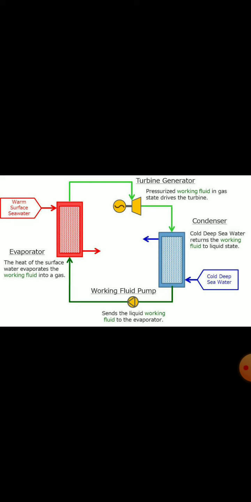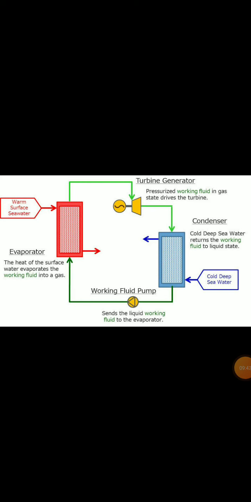Now, on the other hand, there is cold water coming from the deeper section. The cold water from the depth of the ocean will be pumped up, and as it is cold water, it will condense the vapor again to liquid. Then again that liquid ammonia will be evaporated, and it will be used for generating electricity. This way the cycle goes on.